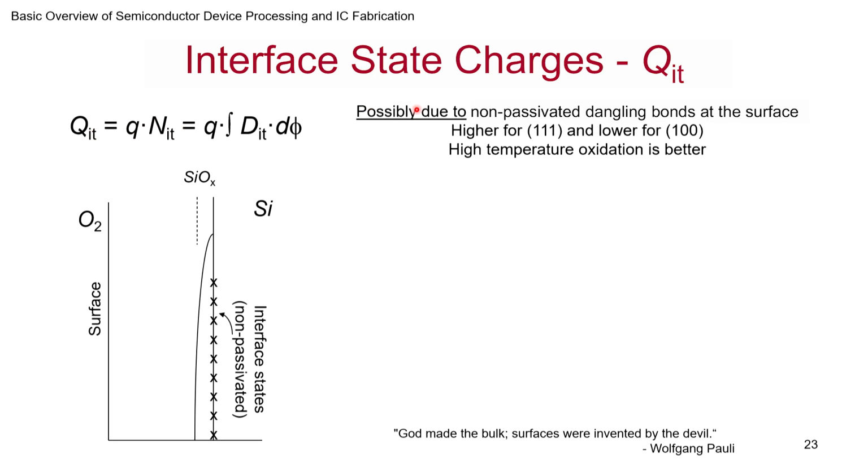This is possibly because of non-passivation of dangling bonds. There are lots of theories. We have a pretty good understanding, but cannot say we fully understand. There are always things that are beyond us. It is higher for 111 again, and lower for 100. As I mentioned, this is one of the reasons. Fixed oxide charge is also better for this. And high temperature oxidation is actually better for interface states, because these dangling bonds can be better tethered.